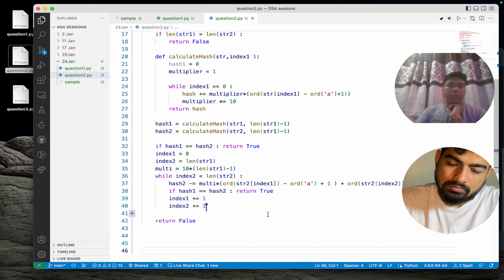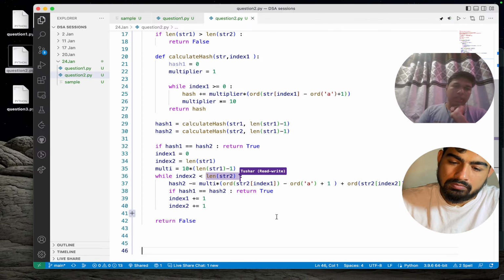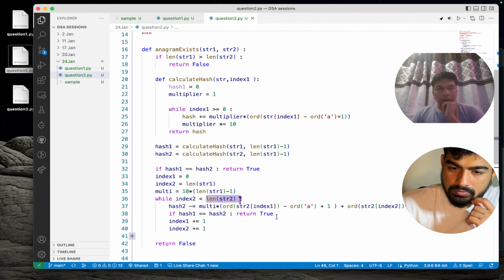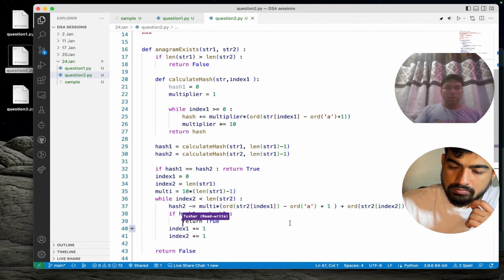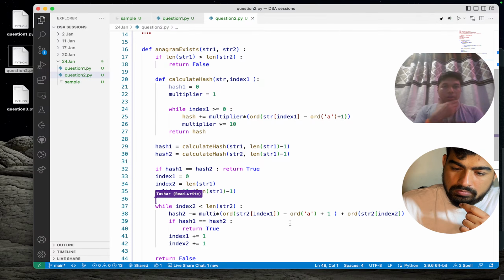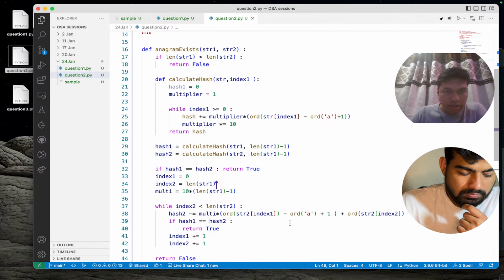At any point of time, if index 2 equals the length of string 2, we will exit that while loop. Let me see if we are missing anything. 10 star 2 will be 100, that is right.